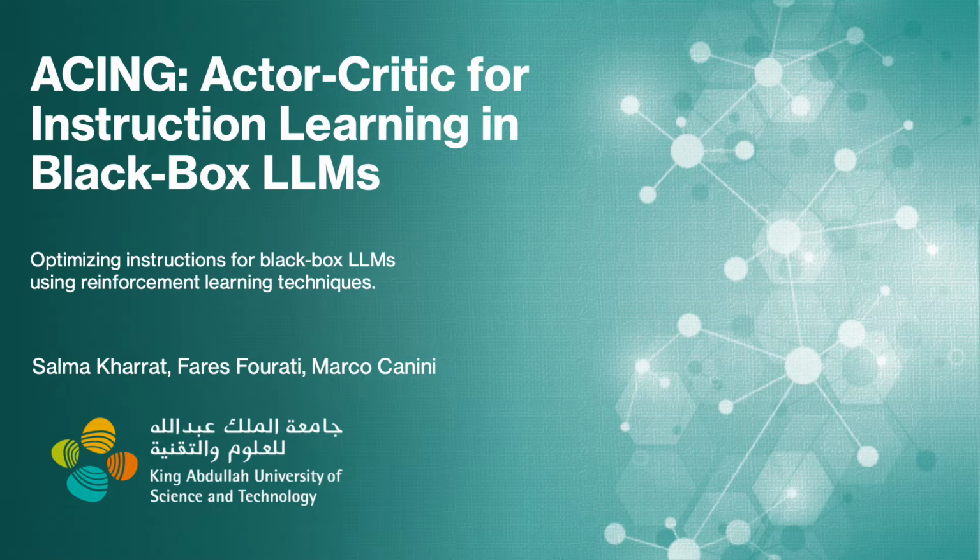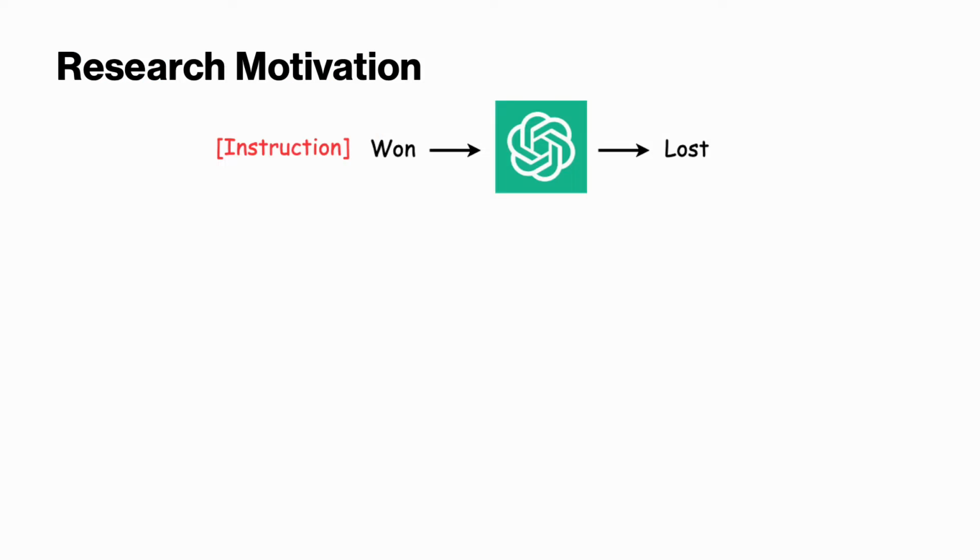Our motivation stems from a key question in the field of large language models, which is how can we optimize prompts or instructions for models whose internal parameters are inaccessible. And in this work, we approach the problem from a reinforcement learning perspective, framing instruction optimization as a black box optimization task. Let's start with a surprisingly simple example that captures one of the core challenges in prompt optimization.